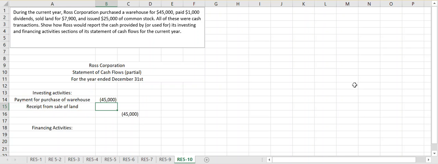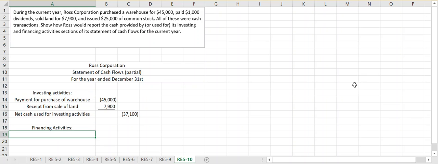And by selling our land, we got $7,900. So when we net the two, we still have outflows greater than our inflows. We spent more cash on investing activities than we received from investing activities. So this is going to be our net cash used for investing activities.